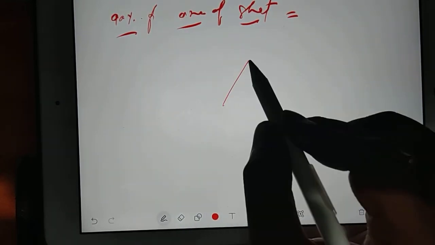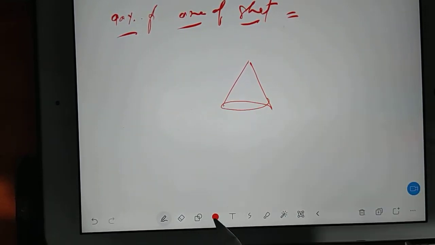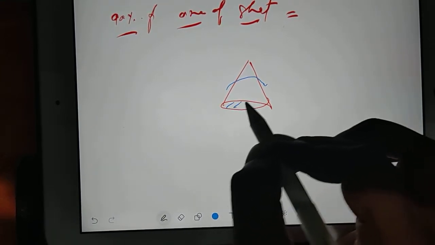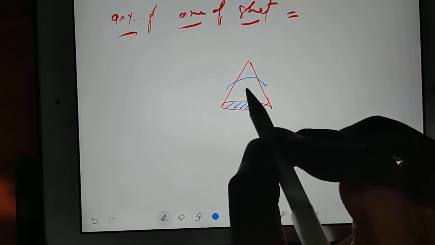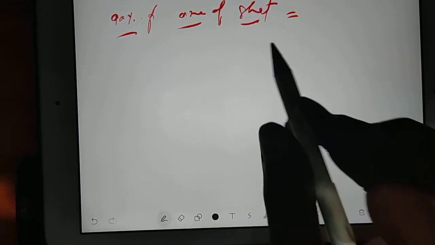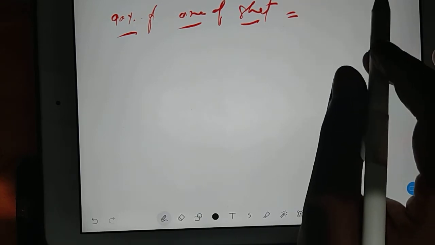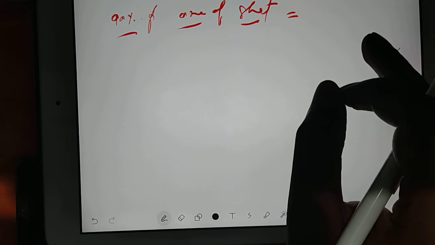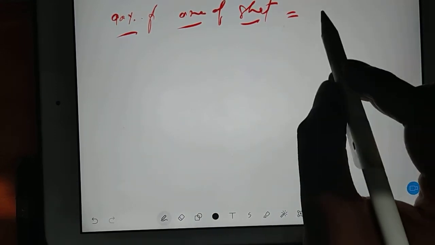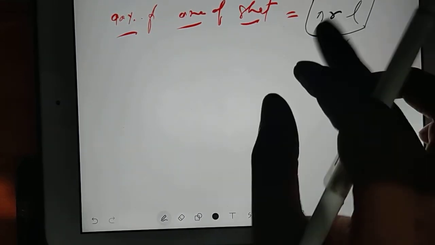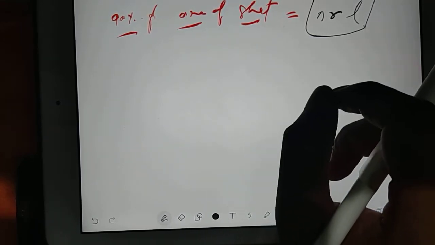Suppose it's a hollow cone: you have the curved surface area, and if you also take the bottom, you have the total surface area. I will teach these later, but for the sake of this question, just remember the formula pi r l, which is the curved surface area of the cone.